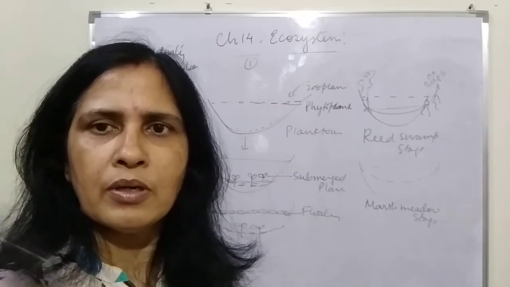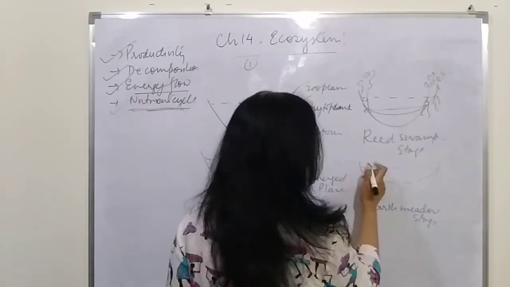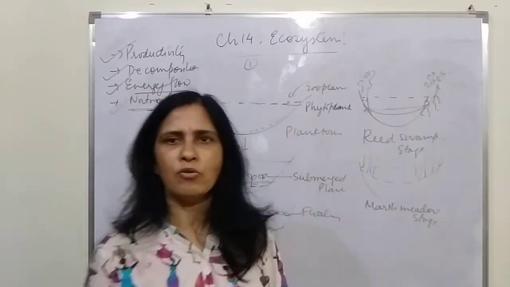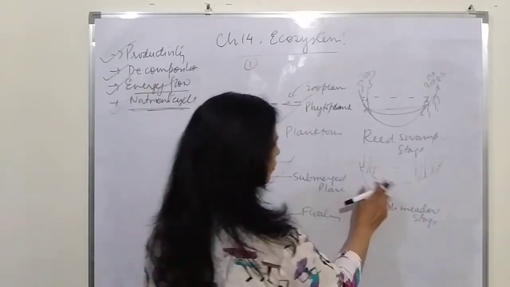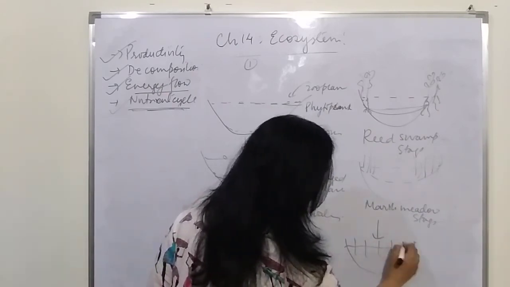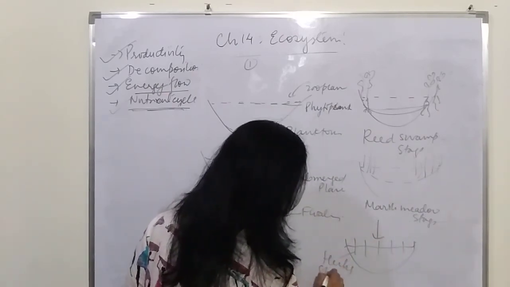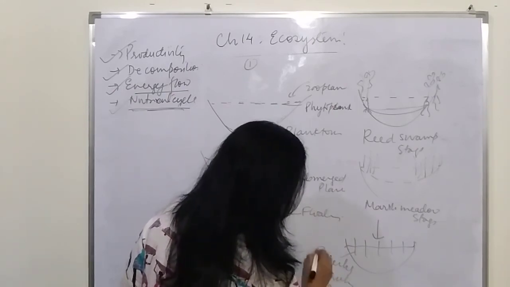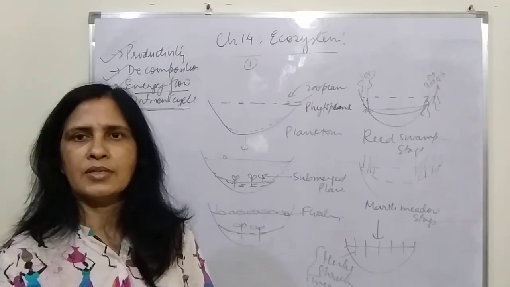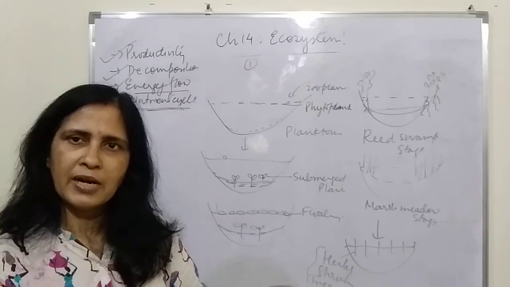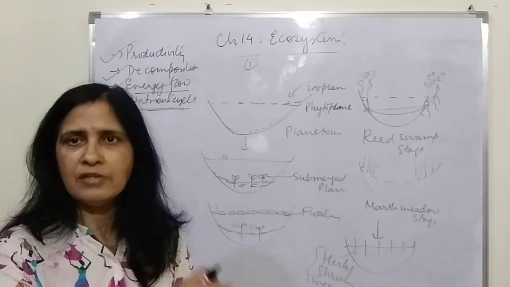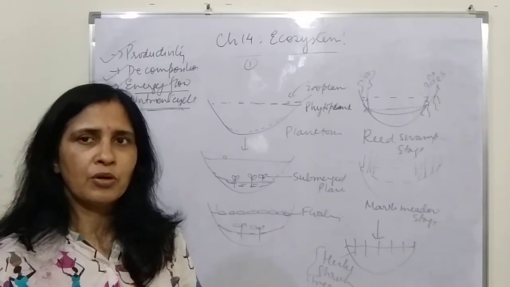This is going to help the other plants also, and they will keep on occupying more space in the pond, reducing the amount of water in it. Gradually, this pond will completely disappear, and it will be occupied by herbs, followed by shrubs, and then trees. And when all these changes are taking place, the insects and animals are also attracted to these plants, feeding upon the nectar, the pollen grains, and their parts, maybe the leaves and the stems. So there is a community which will be formed here, or we can say the ecosystem will be